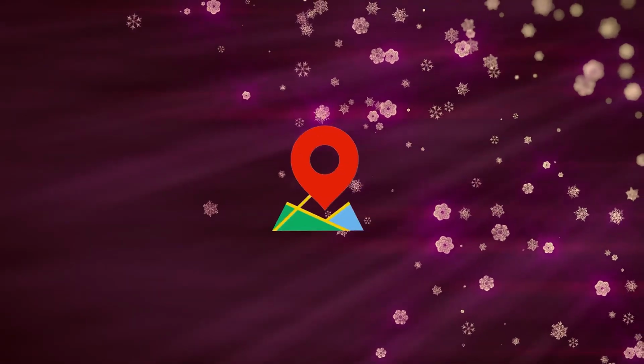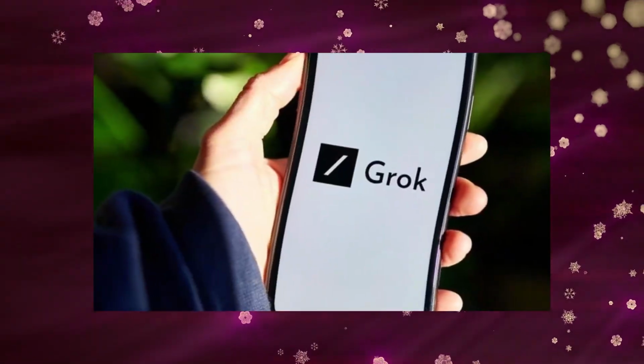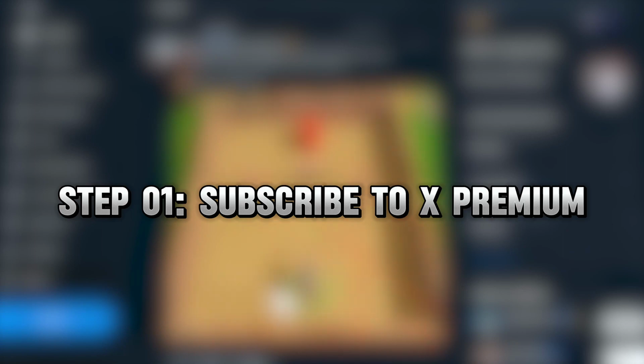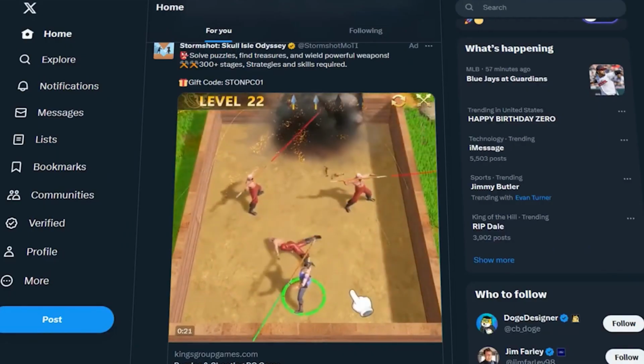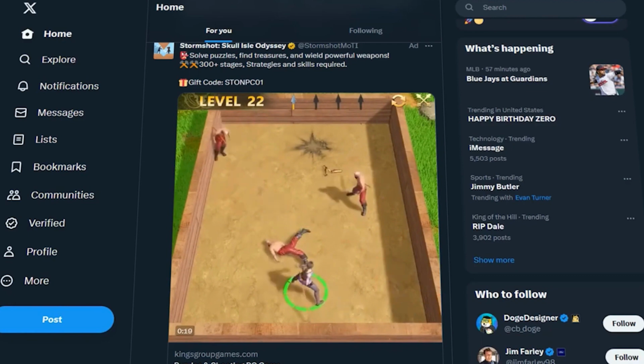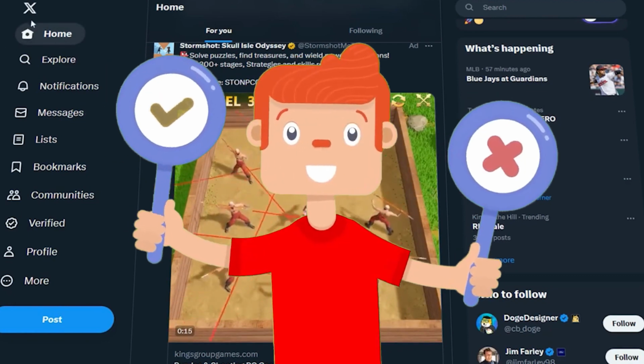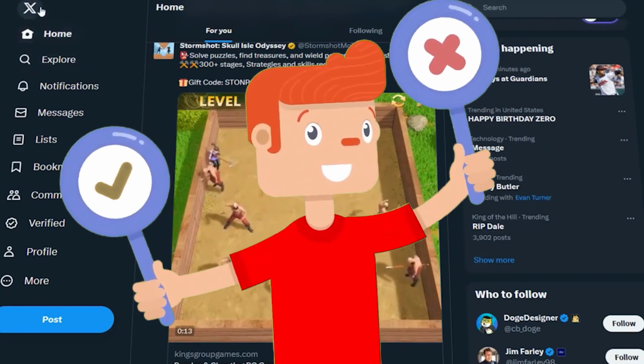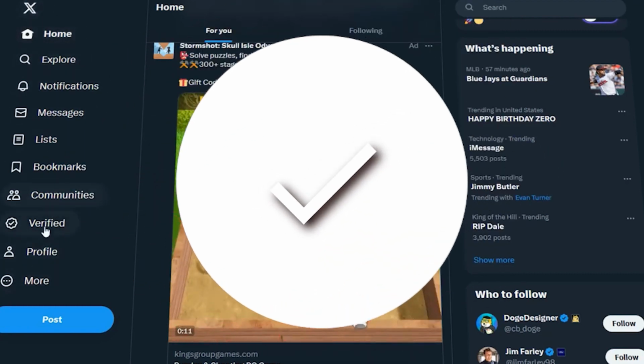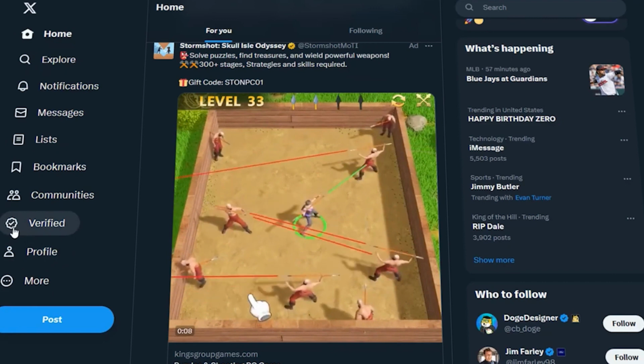For now, if it's available in your area, here is how you can use Grok AI and participate in its beta testing. Step 1. Subscribe to X Premium. Since early access is only available to those with the premium version of X, if you're not subscribed already, you must first subscribe to it. There is no way to get early access without X Premium because you have to verify that you are a premium member. Follow these steps to make your X account premium.